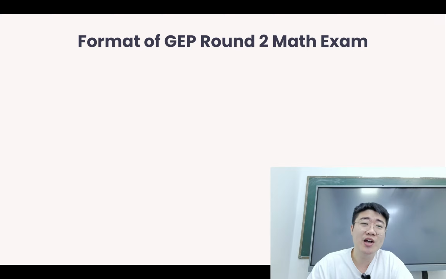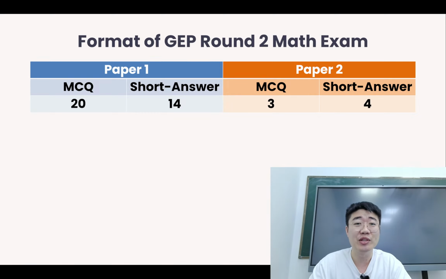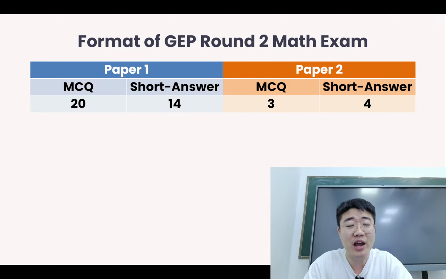So let's talk about the format of the GEP Round 2 Math. It's very similar to the previous year. We have a total of 41 questions, split into Paper 1 and Paper 2. Altogether we got 23 MCQ questions. The different part from this year to last year is that now we don't have the explanation questions. This year there's only the MCQ and the short answer questions.